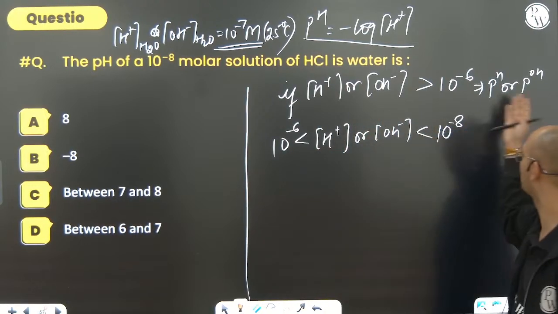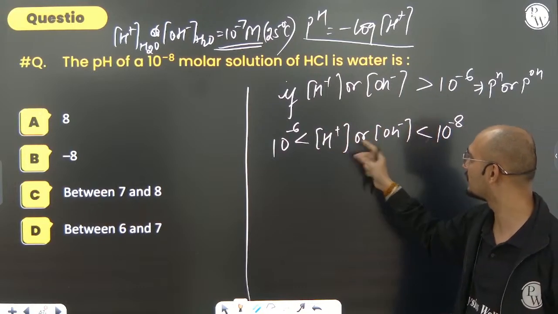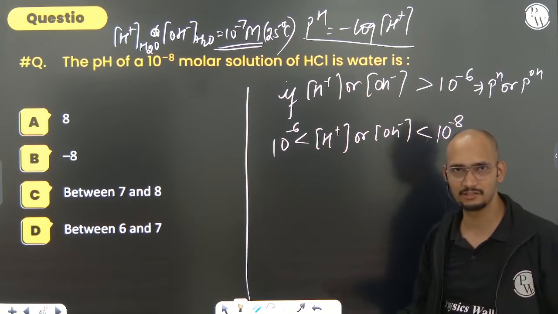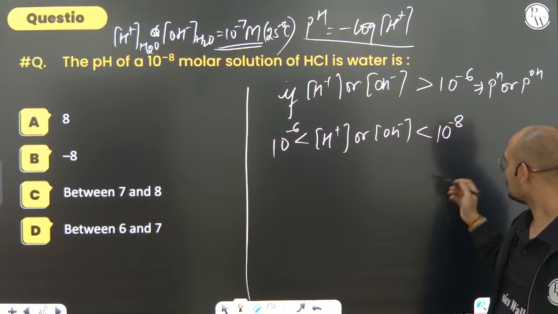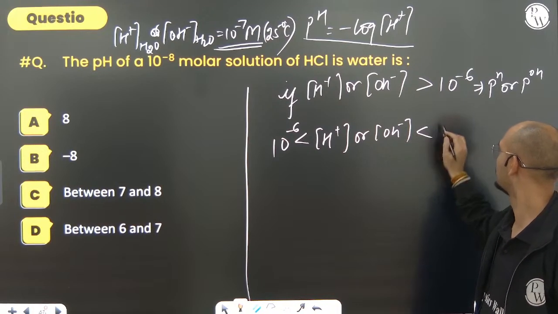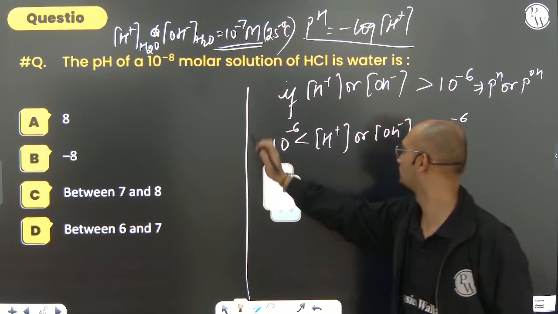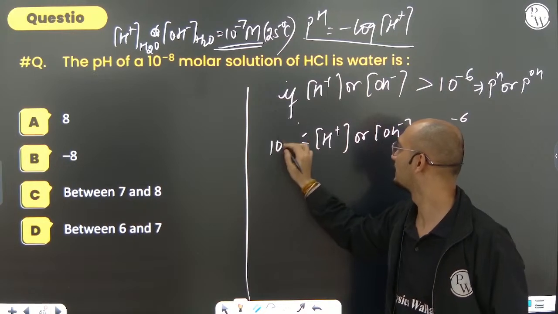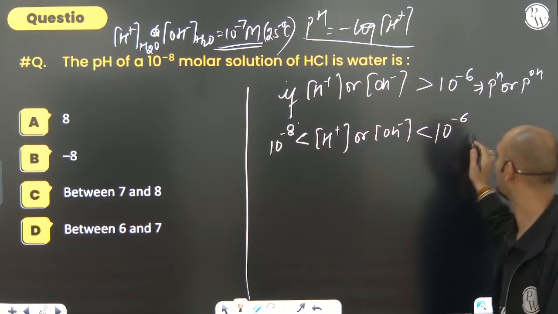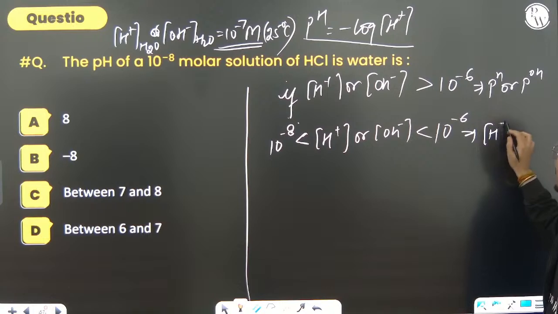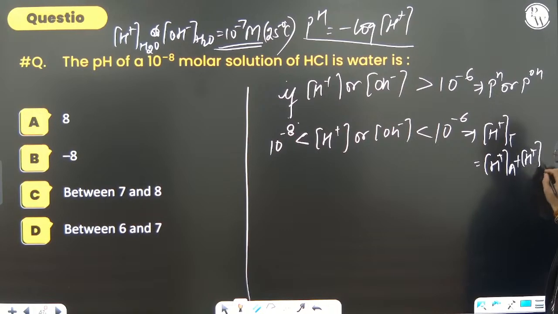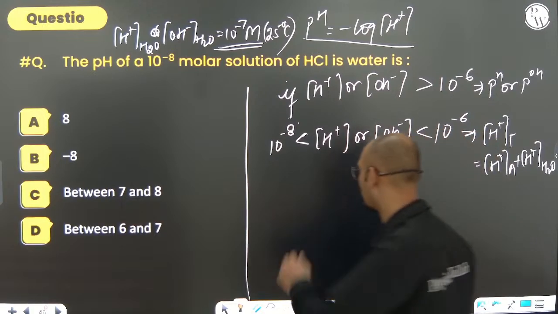Why? Because the other numbers were bigger. But as it comes in the 10 to the power minus 8 to 10 to the power minus 6 region, what will happen? Just a minute, less than 10 to the power minus 6, but more than 10 to the power minus 8. If it is in this range, then total H ion will be equal to H ion due to acid plus H ion due to water. H ion due to water is 10 to the power minus 7. You can do it, not a big deal, right?